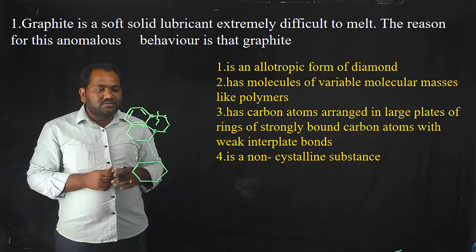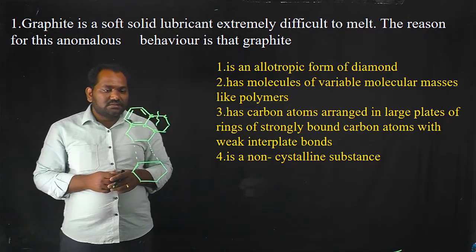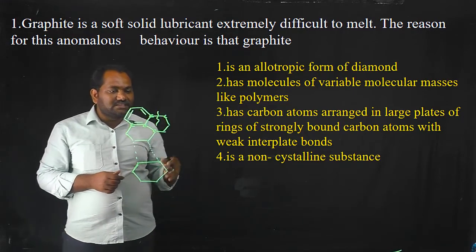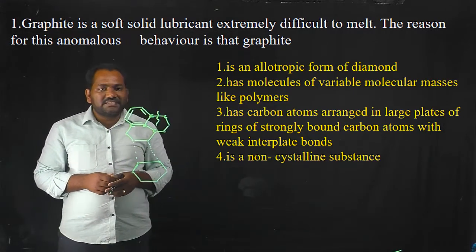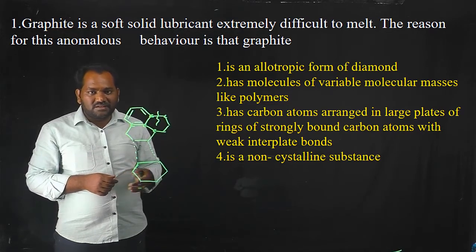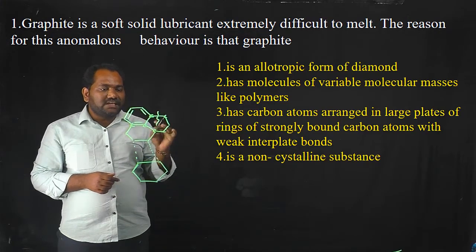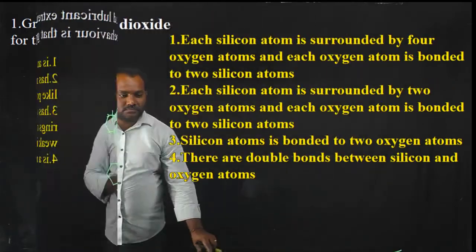So the correct option is the third one. The fourth option is it is a non-crystalline substance. It is quite wrong. Graphite is a crystalline allotrope of carbon. Diamond and graphite are crystalline allotropes of carbon. So the correct option is the third option.